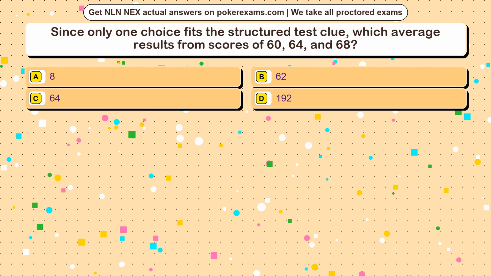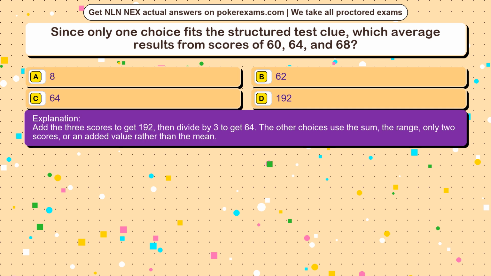The correct answer is option. Add the 3 scores to get 192, then divide by 3 to get 64. The other choices use the sum, the range, only 2 scores, or an added value rather than the mean.